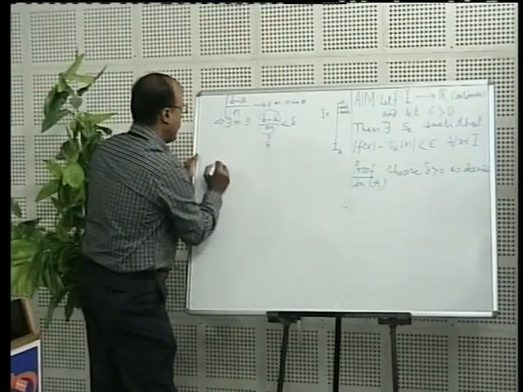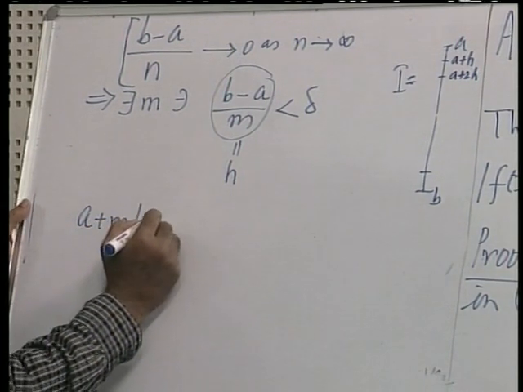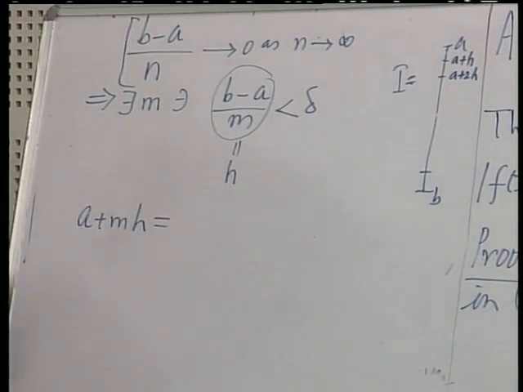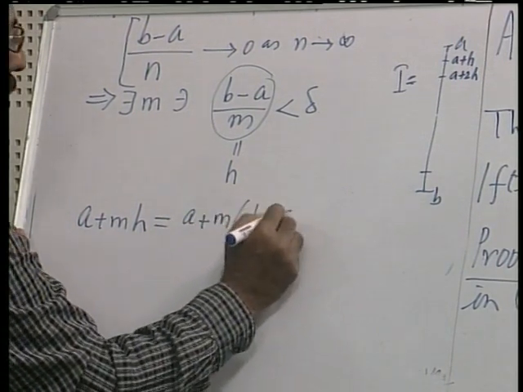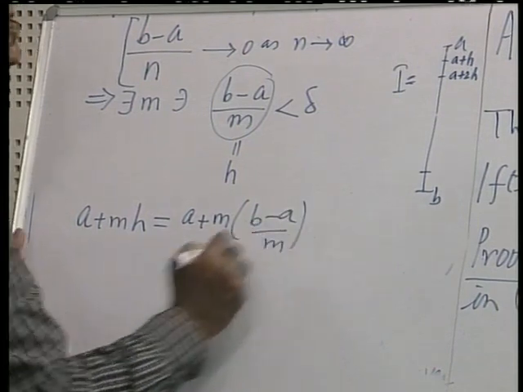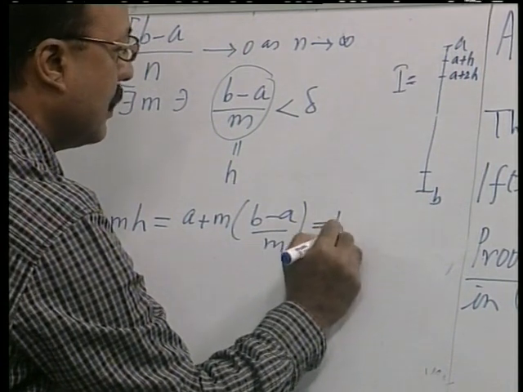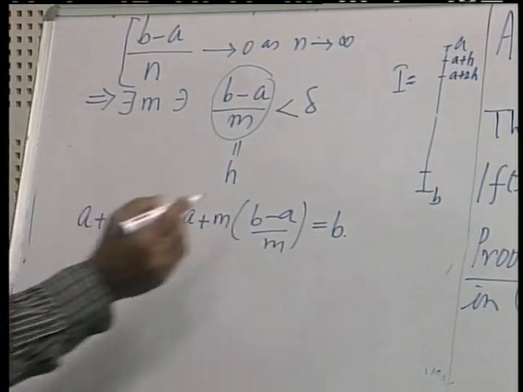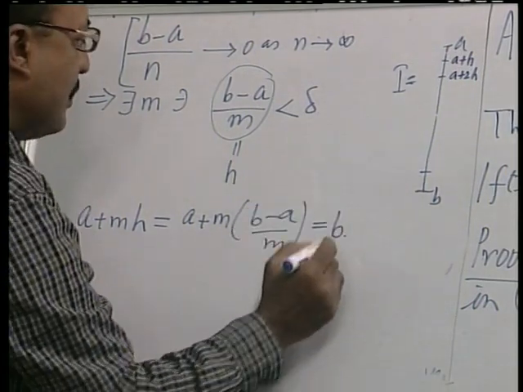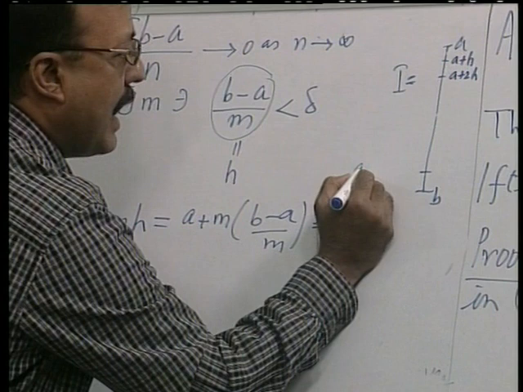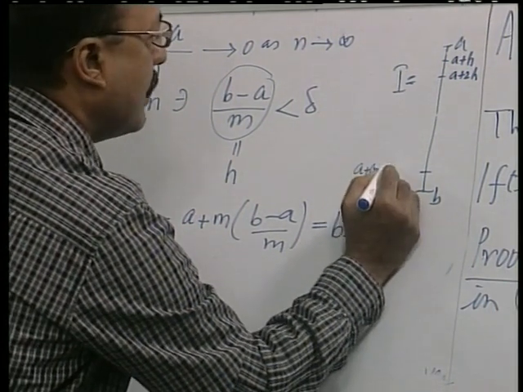My H is this quantity, so you can say A plus M times H. This is elementary: A plus M times (B minus A)/M. What do you get out of it? This is simply B. So what will be the endpoint just previous to this place? Yes, this will be A plus (M minus 1) times H.